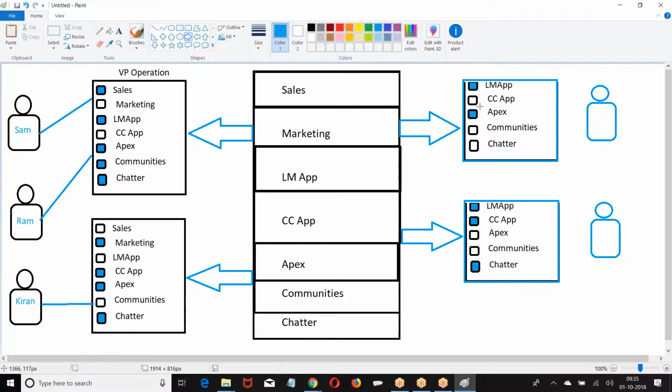There are two types of profile: standard profile and custom profile. Standard profiles are the profiles created by Salesforce. Standard profiles cannot be deleted. Any profile that is standard, we cannot delete, we can only customize. Any profile that you create is called a custom profile.